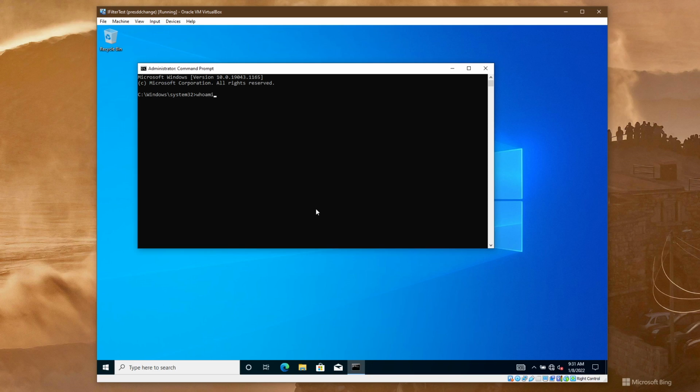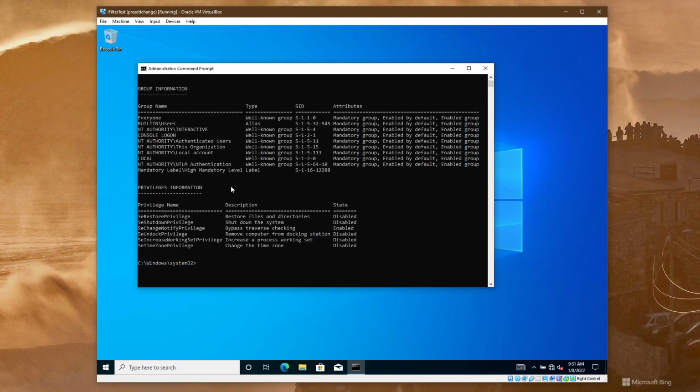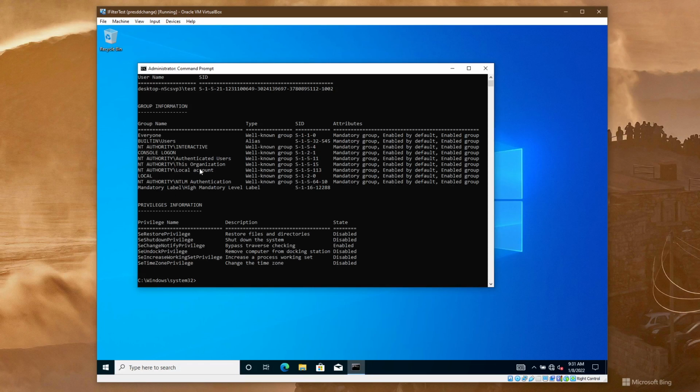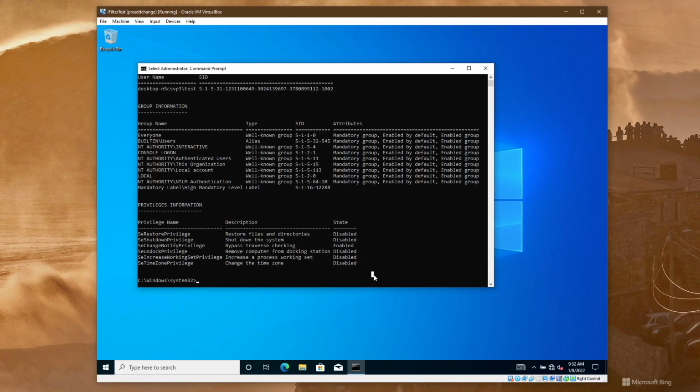If I do whoami /all, you can easily see I am the test user and I'm not an admin. I'm a regular user belonging to a standard set of regular groups, including Users and excluding the Administrators group. And my set of privileges is quite normal, except for the restore privilege I granted a couple of minutes ago. So let's see those privileges. I have them, but some of them are disabled.